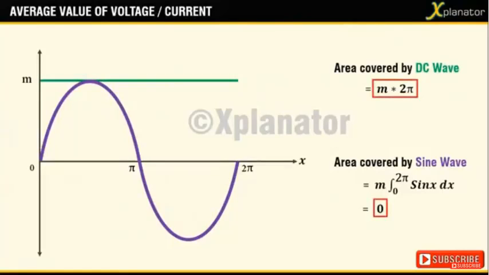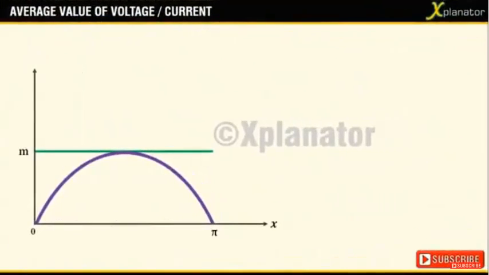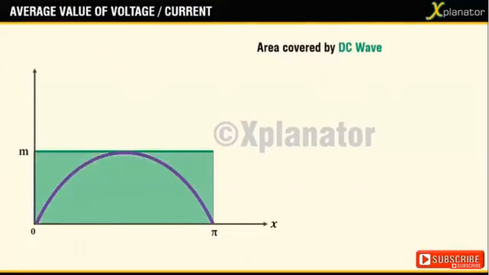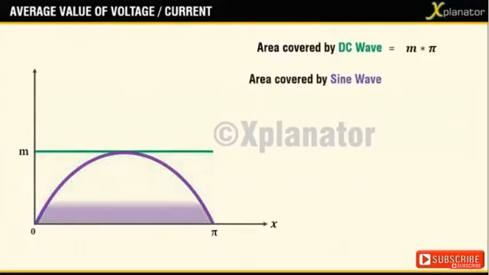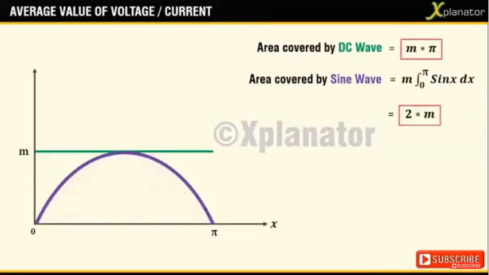Let's reduce the time period and consider only one half cycle, that is from 0 to pi. Take the signals again. The area occupied by the DC signal this time is going to be m into pi. To calculate the area under the AC signal, integrate it from 0 to pi along with its magnitude. From the waveform, you can easily see that AC is going to occupy lesser area than the DC. And if you calculate the answer to the integral, it is going to be 2 into m, which is definitely lesser than the area under the DC wave.